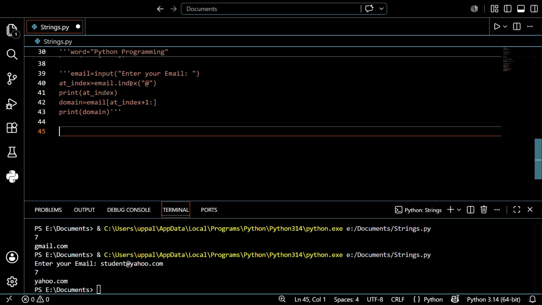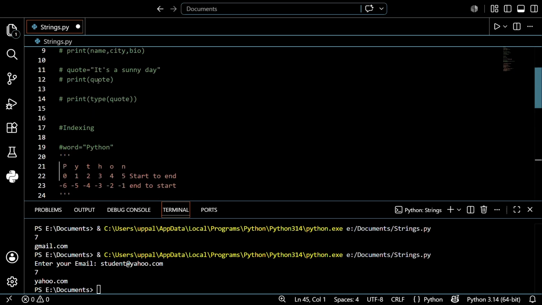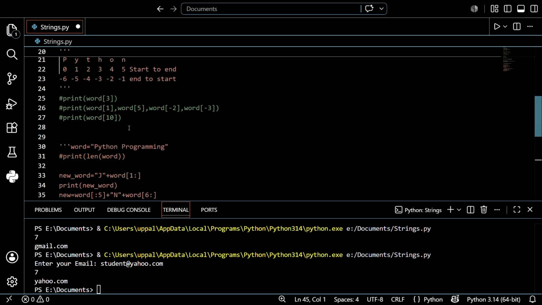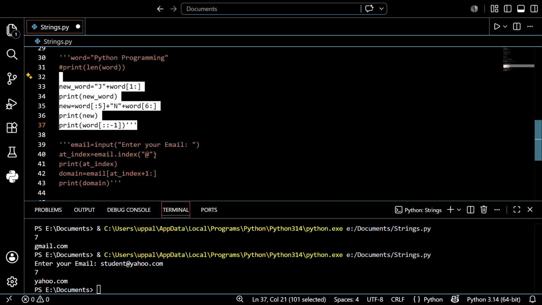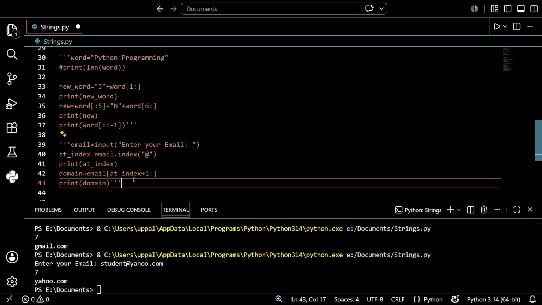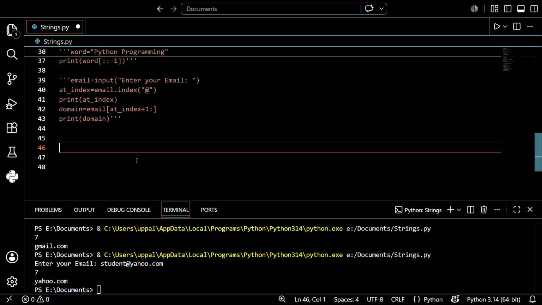Just don't need to worry. It's a very easy one. So I just want to recap what we covered up to now. We recapped what indexing is. After that, we discussed the slicing part. After that, we discussed how to create this email part. I hope you understand. So this is the one I want to discuss right now.